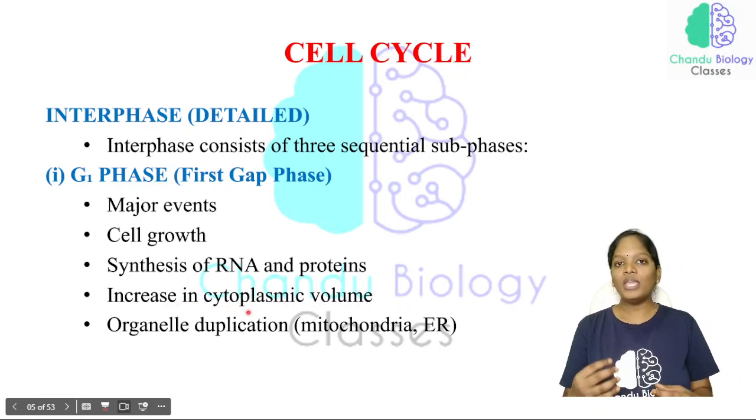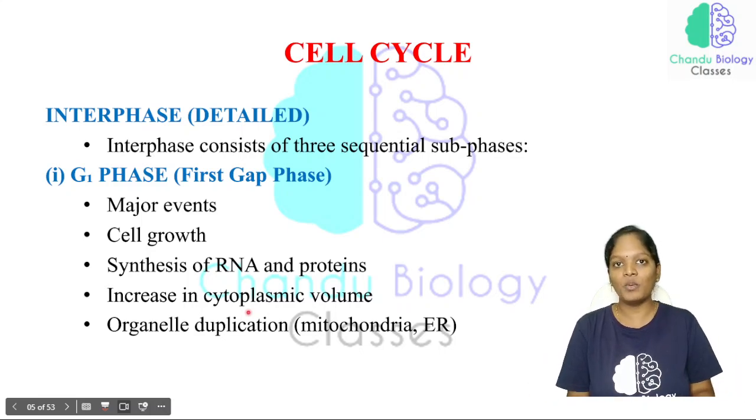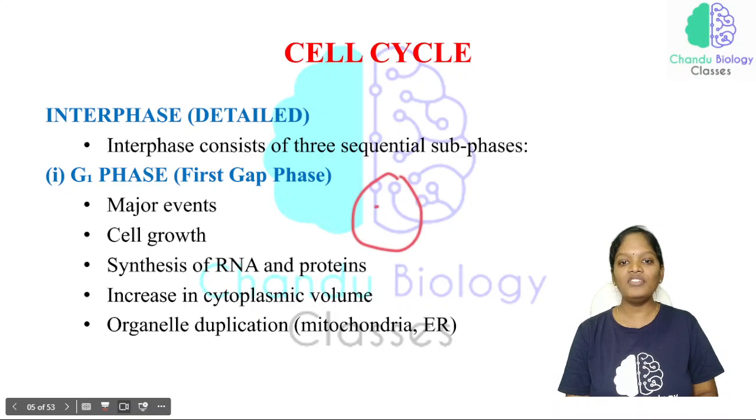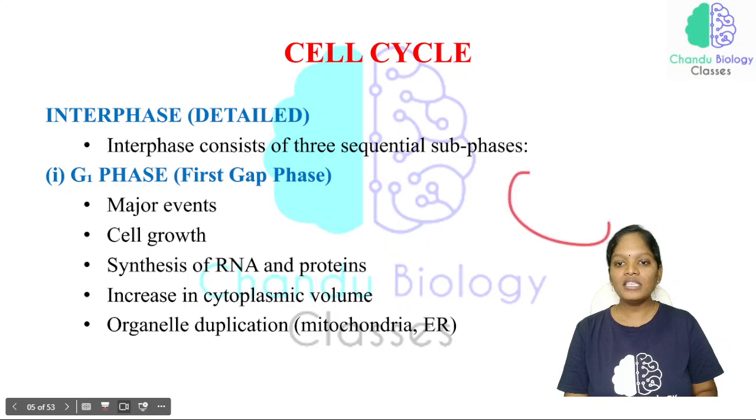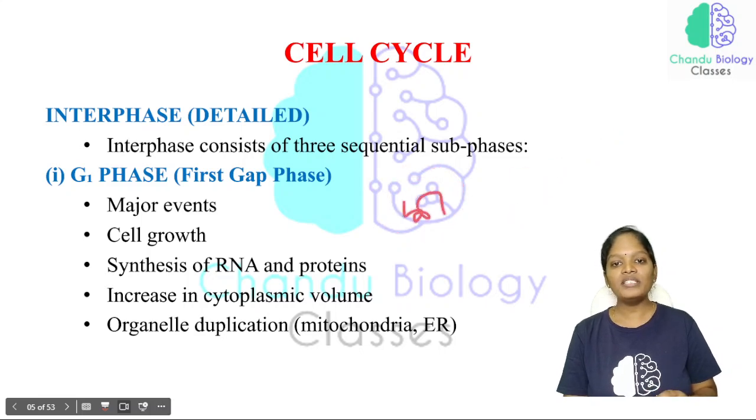Now, increase in the cytoplasmic volume. Only when the volume of cytoplasm increases will there be a sufficient volume even after the cell has divided into two cells. That is why the increase in cytoplasmic volume is very important. See here, this is a cell which contains 50% of the cytoplasmic volume, just imagine, and this is a cell which has 100% of the cytoplasmic volume. Now this one is reaching the proper size, and this 50% is not attaining the proper size.